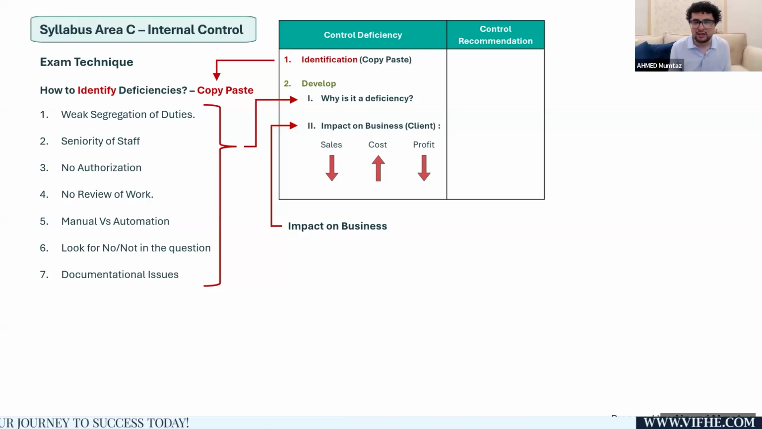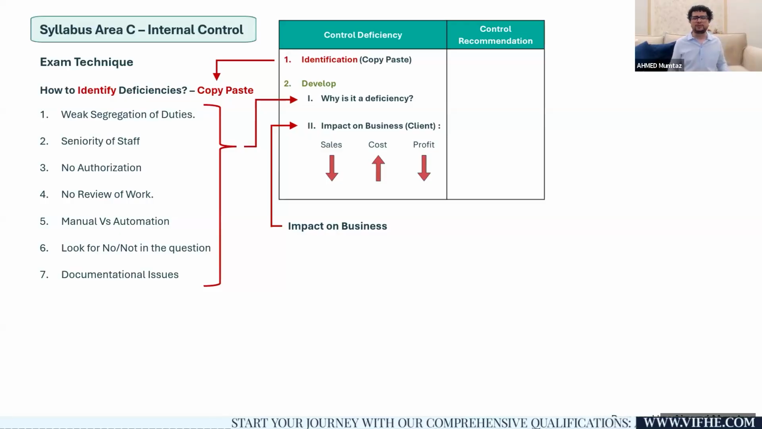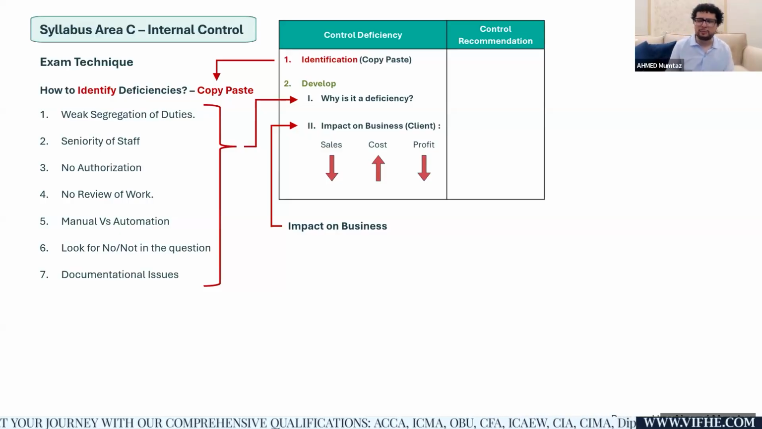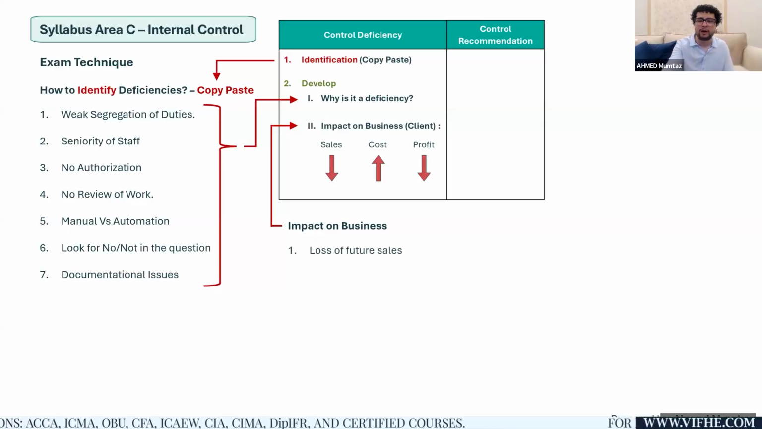Why is it a deficiency? How is it going to create problems for the company and how will it affect the business? Whether it will affect the company's future sales, whether it will shoot up the company's cost, whether it will affect the company's goodwill or reputation, whether it will create problems with respect to relationships with the suppliers or customers, whether it will create problems in maintaining good relationships with the employees. So you need to write why it is a problem and what negative impact it will create for the business. And that is how you will score your 1 complete mark.